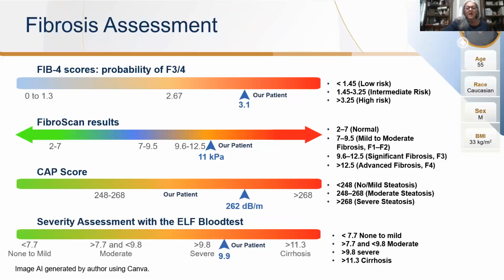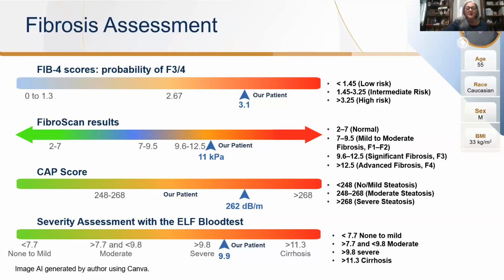So once we get all the labs, we want to do our non-invasive testing. And so we'll calculate a FIB4 score, which came out to 3.1. And FIB4 is a calculation looking at age, AST, ALT, and platelets. There's a lot of apps that will calculate this for you, and a lot of labs will auto-calculate it for you as well. His FIB4 of 3.1 is still in the indeterminate range. Anything greater than 3.25 would be considered high risk.